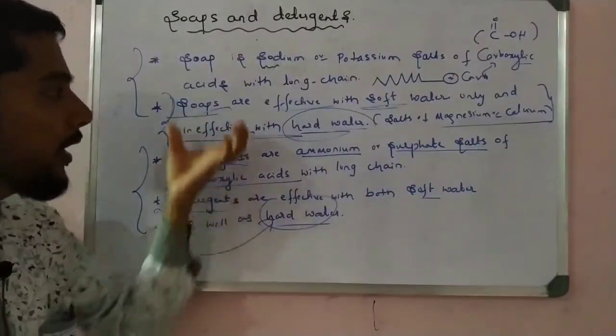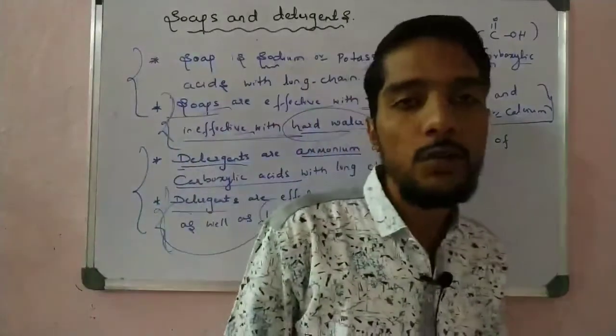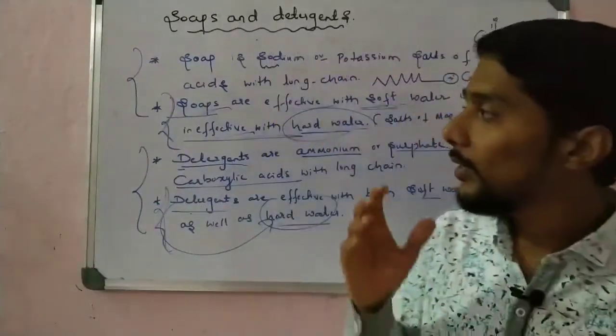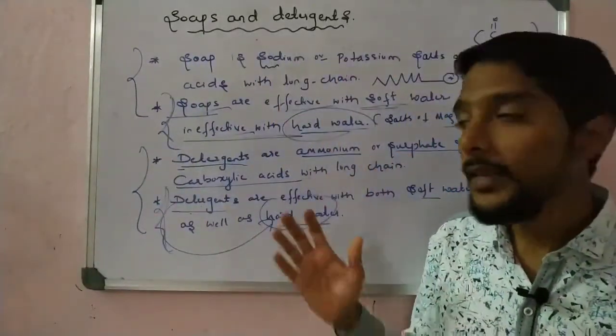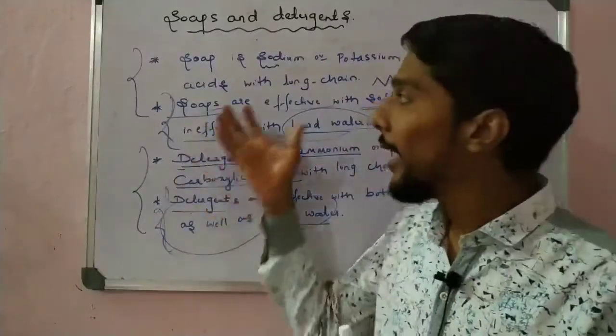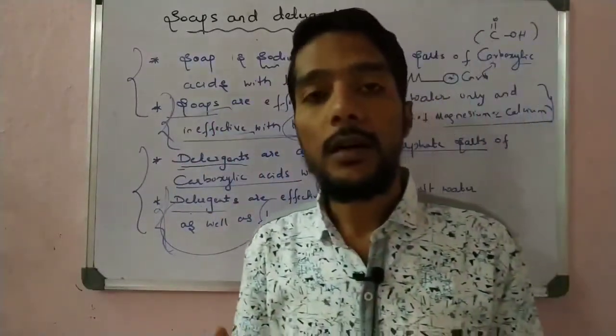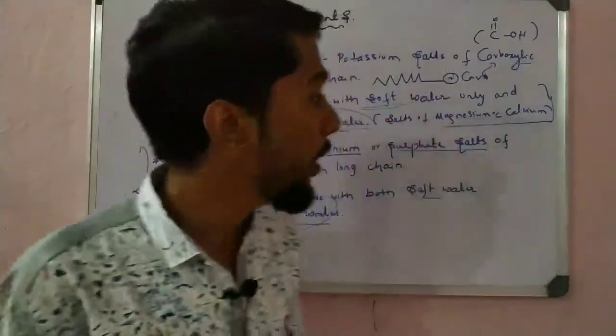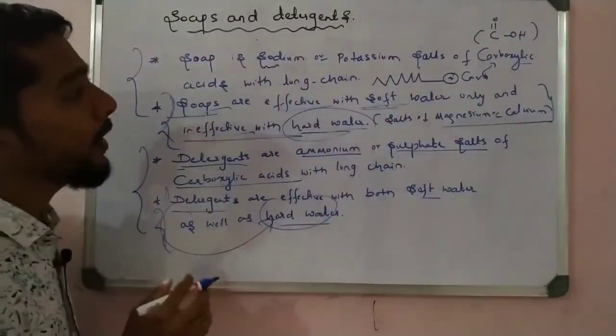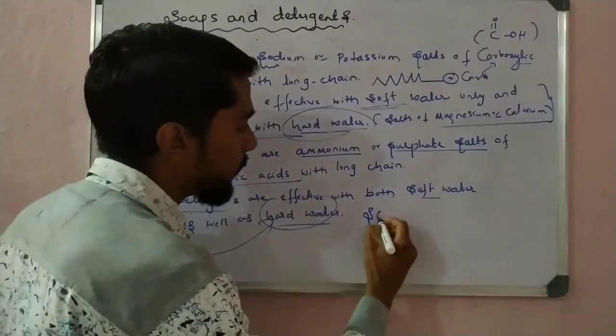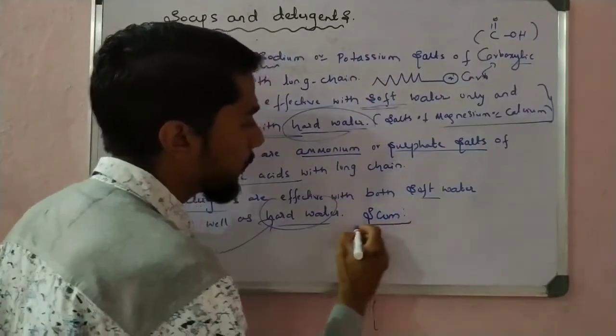So that is what we learn today, right? This is the first point, about soaps and detergents: their meaning, their importance, their differences, and the chemicals they contain. Next, we come to a very important point, about scum.